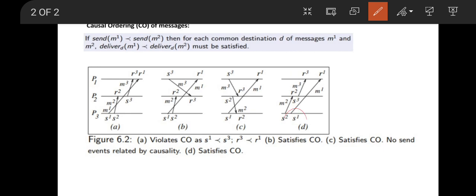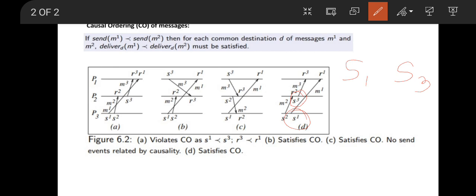For message M1, S1 is the event over here, and for message M3, S3 is the event over here. Now can we give any happen before relationship between S1 and S3? Here we cannot say that S1 has happened before S3, nor that S3 has happened before S1.